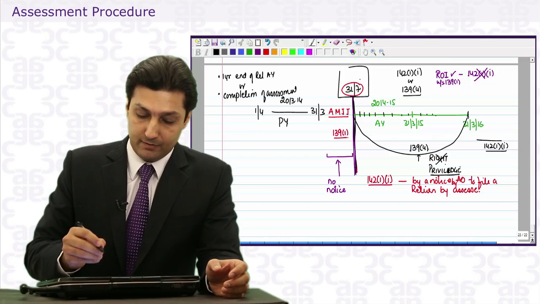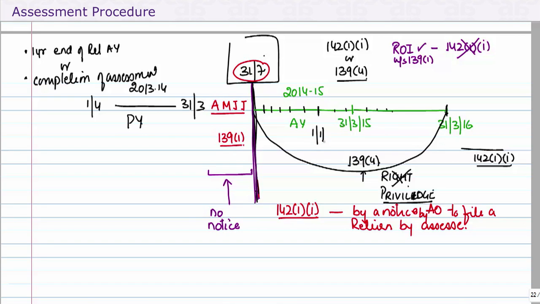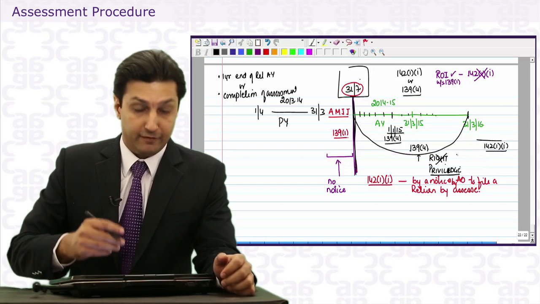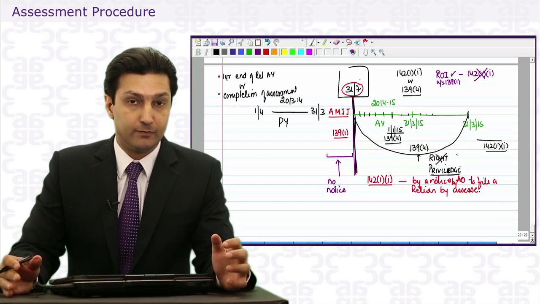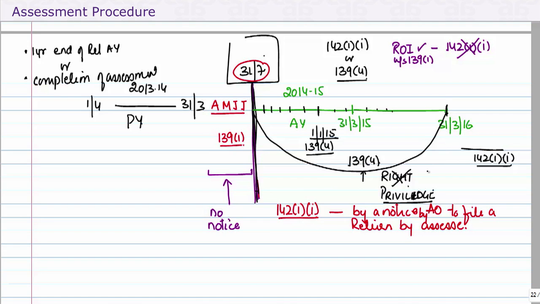So we take examples. We say assessee files a return on 1/1/15 under 139.4. Now the forms of returns are exactly the same. That means whether I'm filing an original return or a belated return or for that matter a revised return, the form will remain the same.